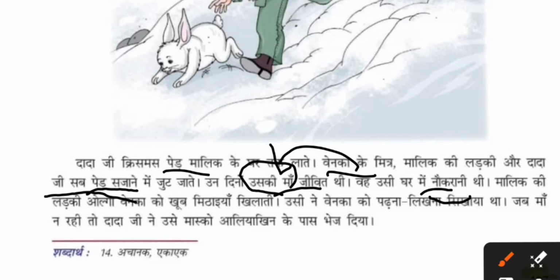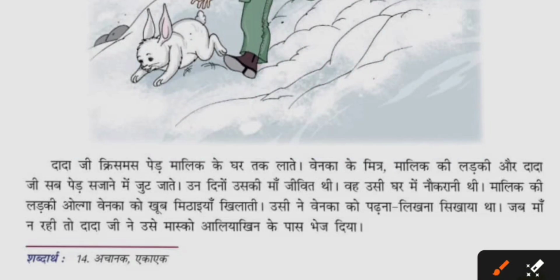Servant maid அதே வீட்டில் தான் வேலை செஞ்சுட்டு இருந்தாங்க. मालिक की लड़की ओल्गा वेनका को खूब मिठाइयाँ खिलाती, and the owner's daughter Olga will be feeding this boy with a lot of sweets. उसी ने वेनका को पढ़ना लिखना सिखाया था, and that girl only has taught him how to read and write. जब माँ ना रही तो दादाजी ने उसे मॉस्को आलिया खिन के पास भेज दिया, and when mother is not there, grandfather has sent him to Alia Khin as a child laborer.